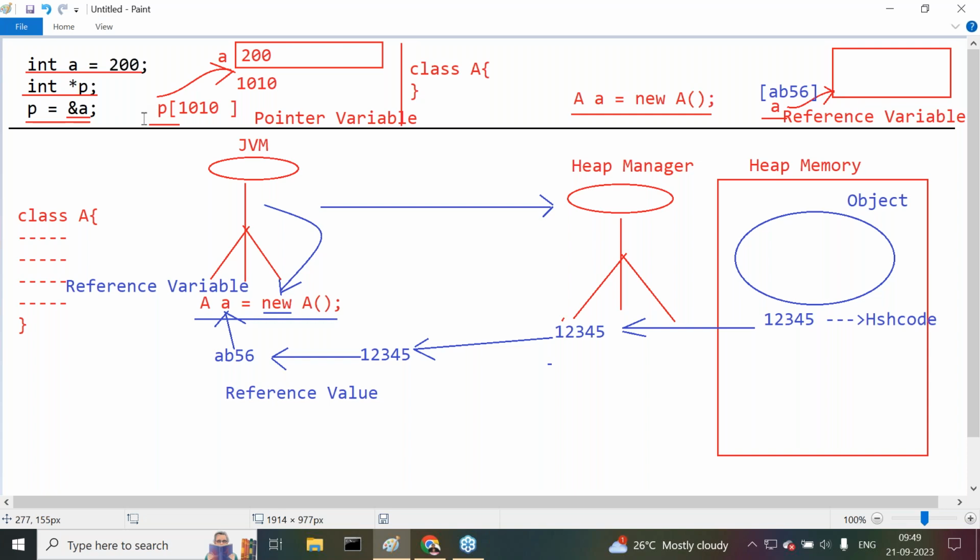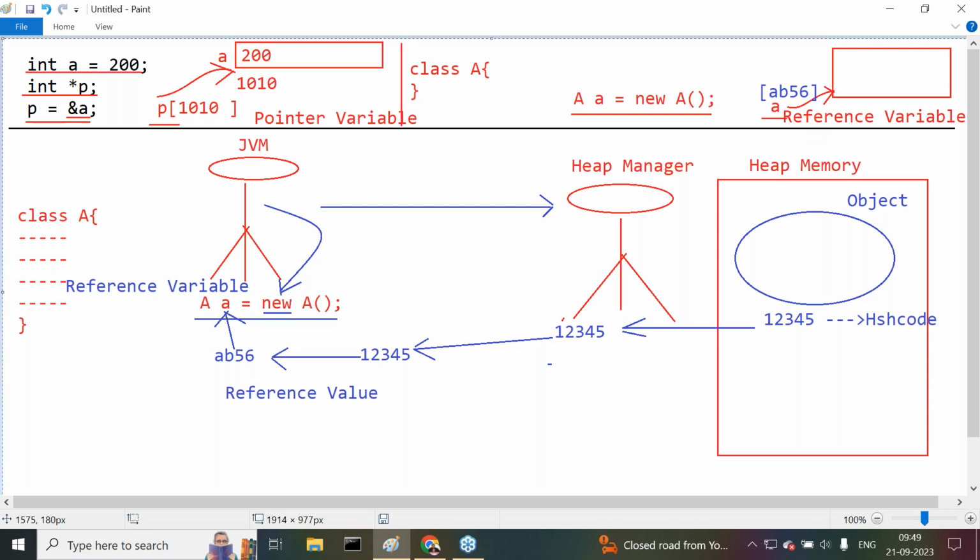But in the case of C and C++, a variable is referring a block of memory by storing address locations. So have you understood the difference between pointer variable and reference variable or not? A pointer variable is able to refer a block of memory by storing an address location, but a reference variable is able to refer a block of memory by storing an object reference value. So pointer variable is different, reference variable is different. Both are not the same, but both are available in two different languages directly.